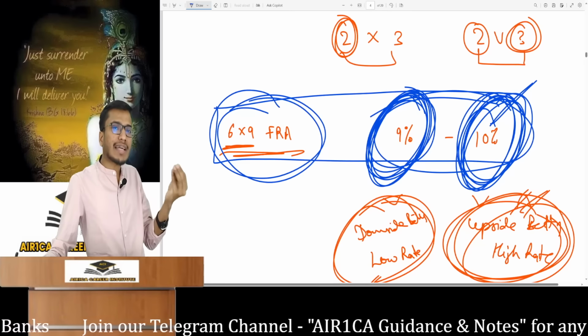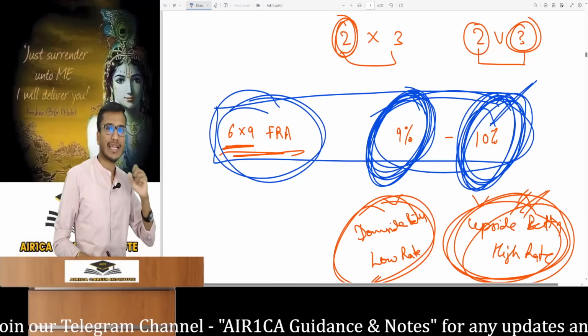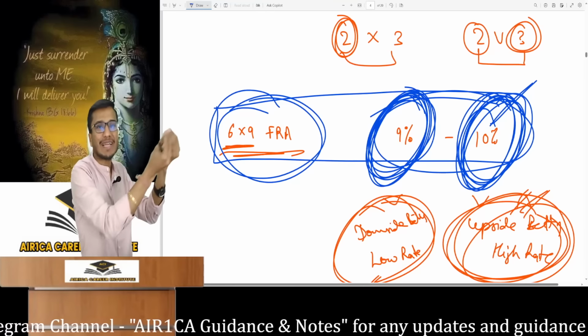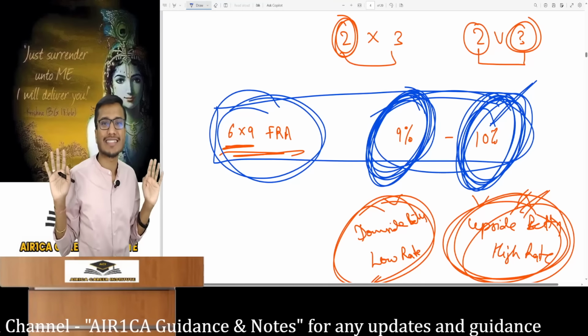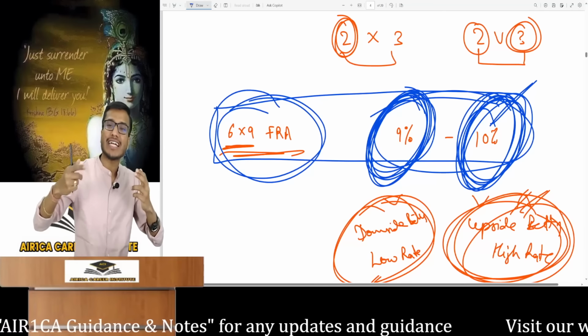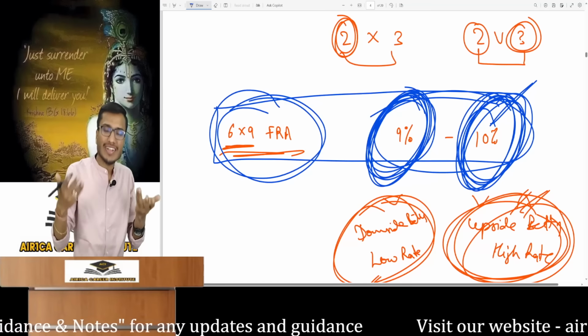So if you go to a bank today, just forget about FRAs for a moment. You tell the bank you need a loan. The bank says 10% interest. I say I want to give you a loan, meaning I want to invest money in the bank. The bank will say 7%. You know this. Whenever you take a loan from a bank, the bank charges a higher rate, but when you deposit money in a bank, you get a lower rate. It's the same thing here.